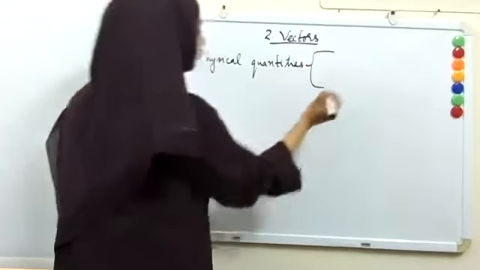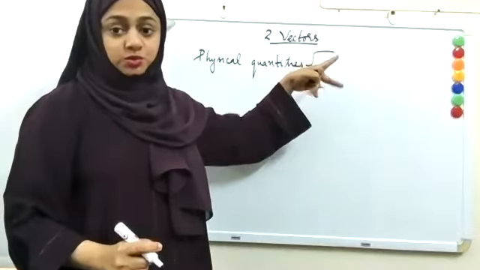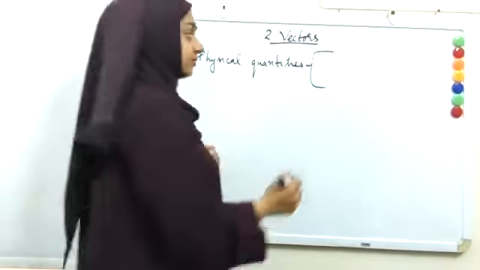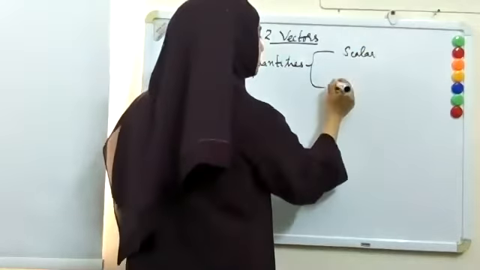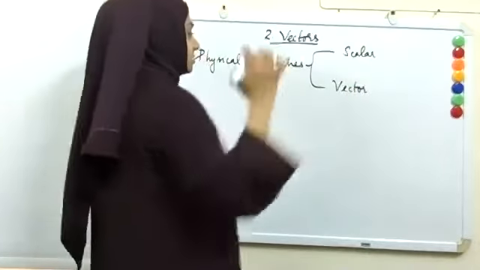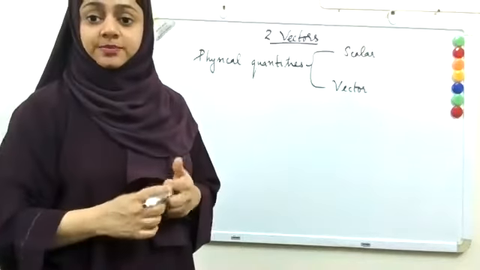Which are they? The physical quantities can be classified into two. What are they? They are scalar quantities and vector quantities. So scalars and vectors. Now what is the peculiarity of a scalar quantity?